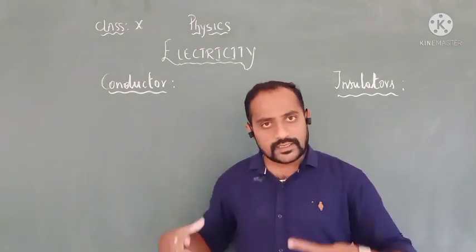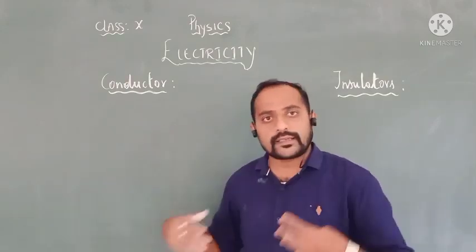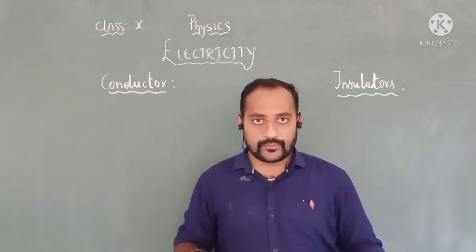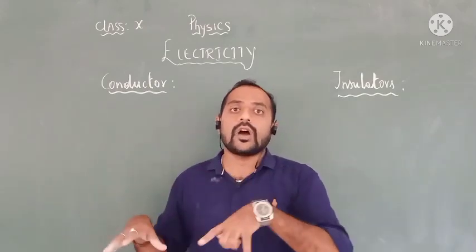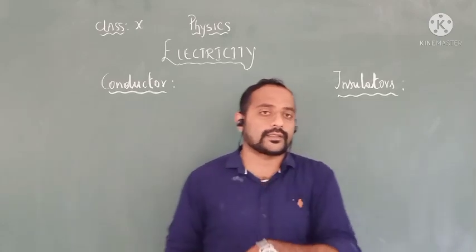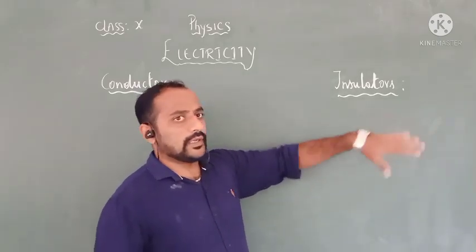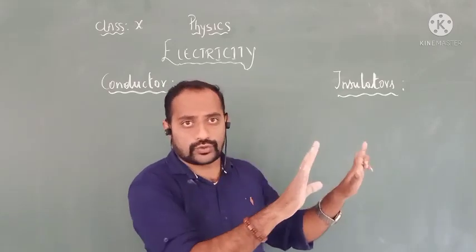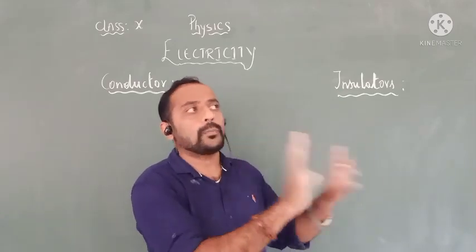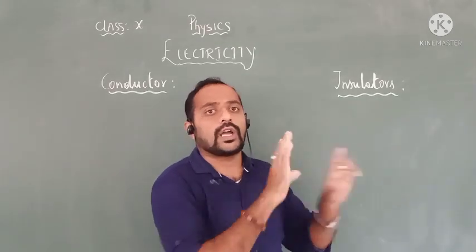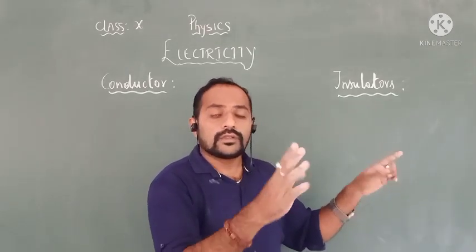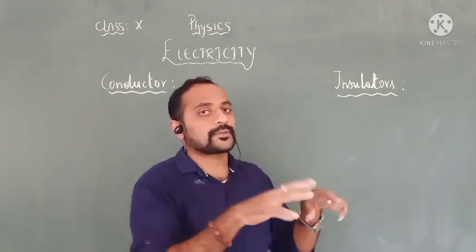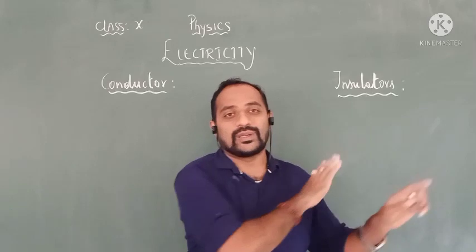The substances which allow electricity to flow through them are called conductors. Similarly, insulators are the substances which do not allow, or oppose, the electrons to flow through them. Such substances we call insulators.